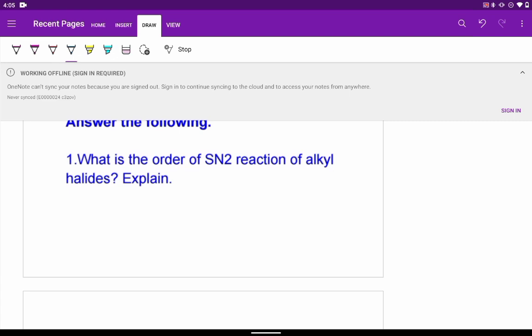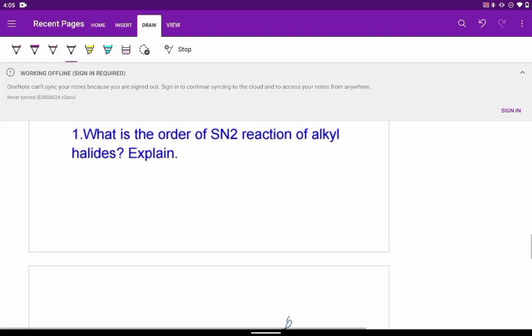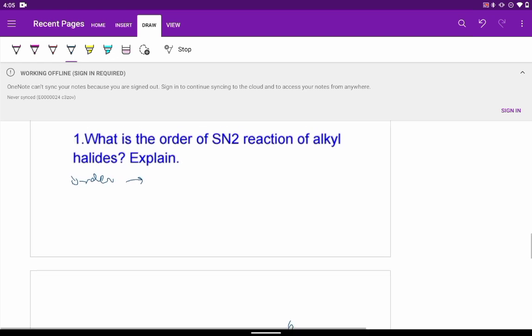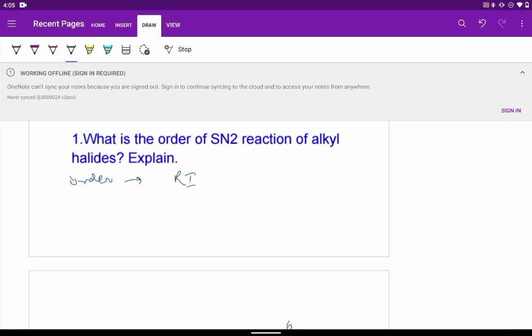In decreasing order, the order of SN2 reaction of alkyl halides is RI greater than RBr greater than RCl greater than RF.